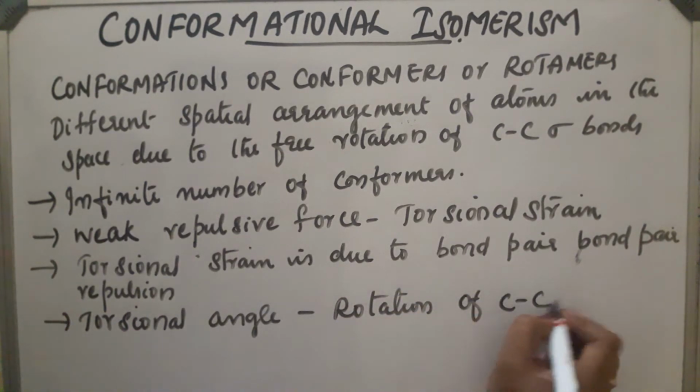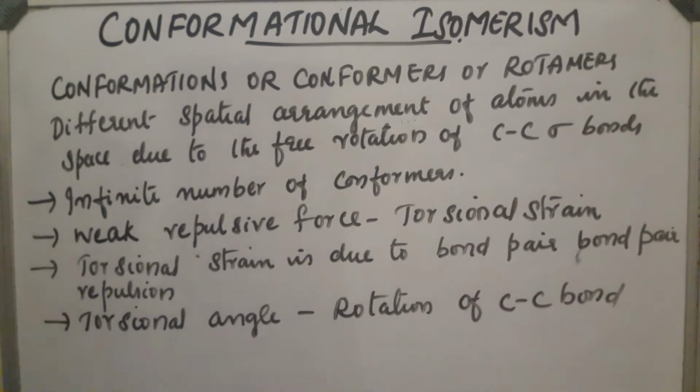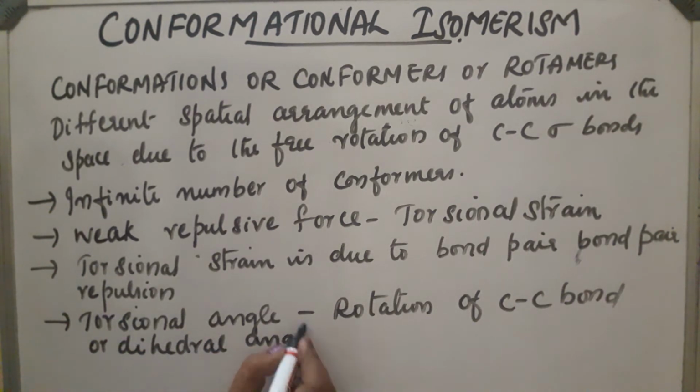This angle is called the torsional angle or dihedral angle. The stability of the compound depends upon this torsional strain. As the torsional strain increases, the stability of the compound decreases. This torsional strain also depends upon the torsional angle.